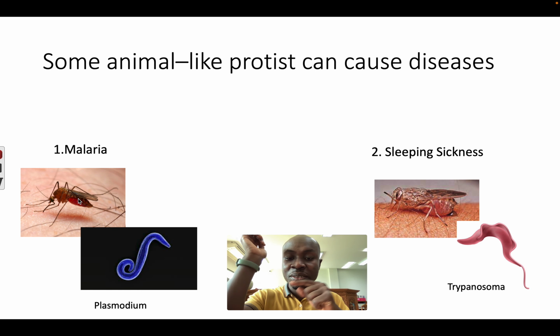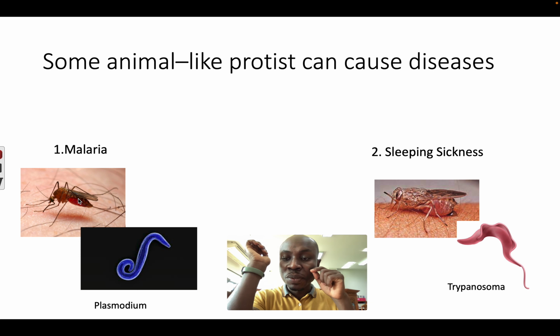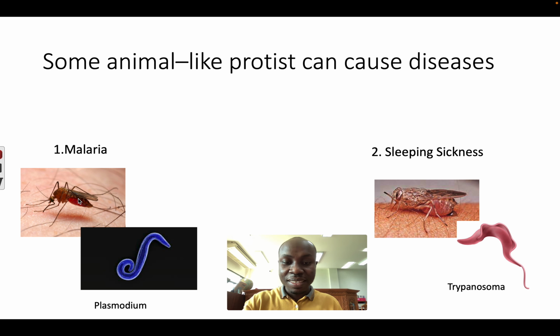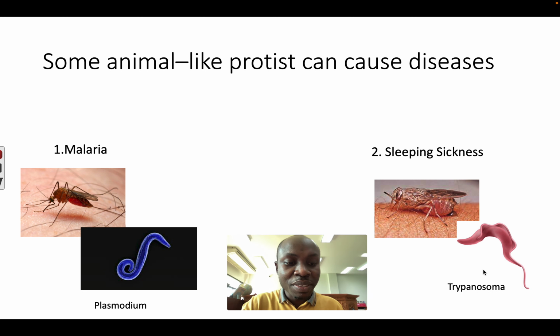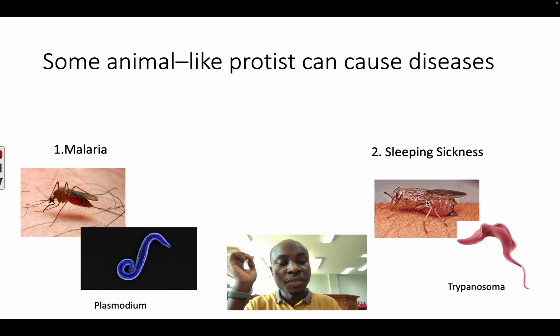So if a mosquito bites you, it will put the plasmodium inside your body and can cause malaria. Another disease is called sleeping sickness, which is caused by the protist trypanosoma. It lives inside this insect we call the tsetse fly. Again, when it bites you, it will put the trypanosoma in your body and you have this disease.